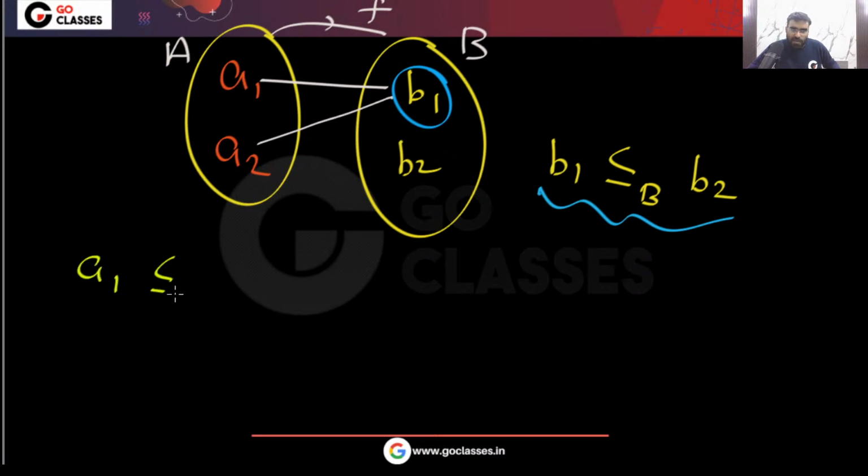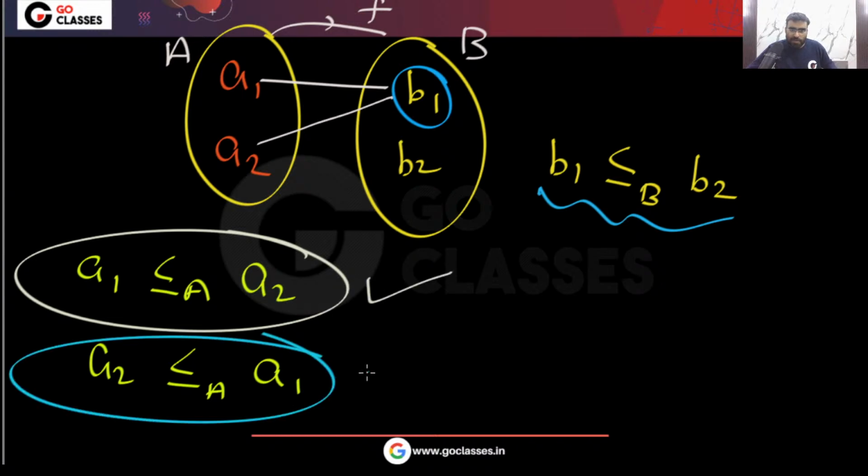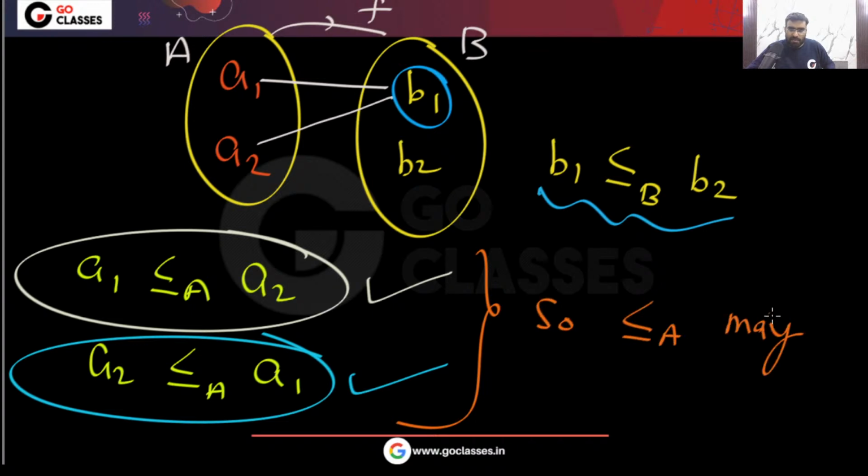Can I say a1 will be related to a2? Can I say a2 will be related to a1? Yes, both will happen. Yes or no? a1 related to a2, a2 related to a1. So these will happen. So I can say this may not be antisymmetric. This may or may not be antisymmetric.